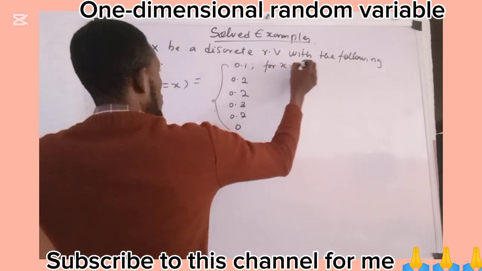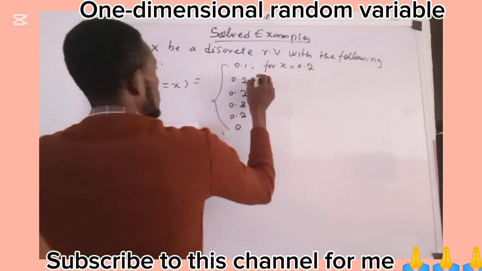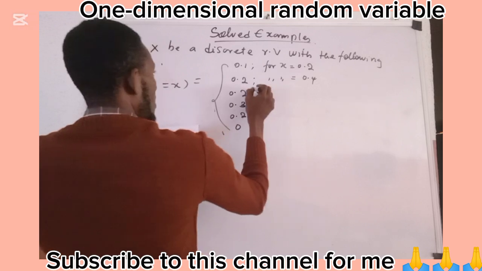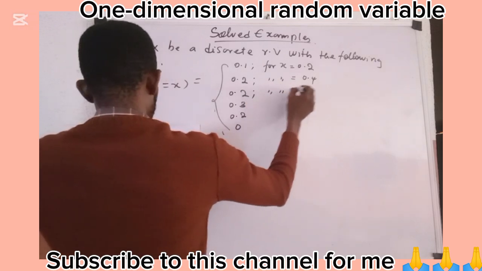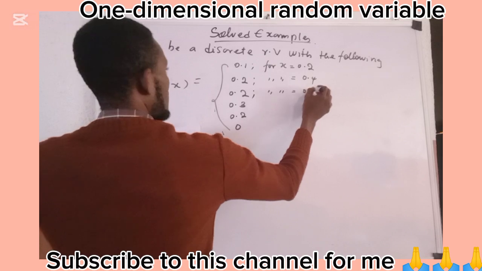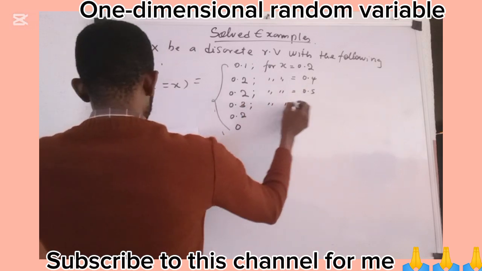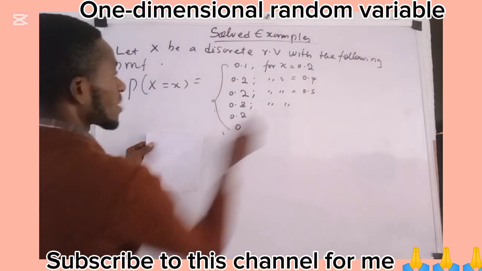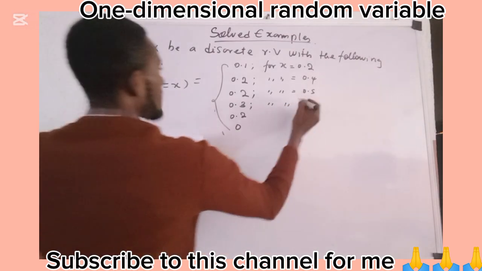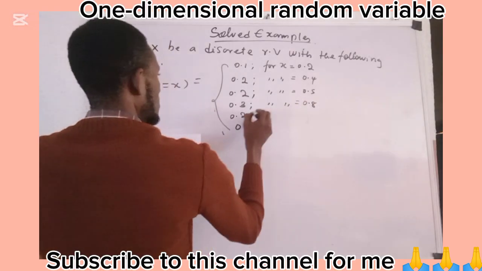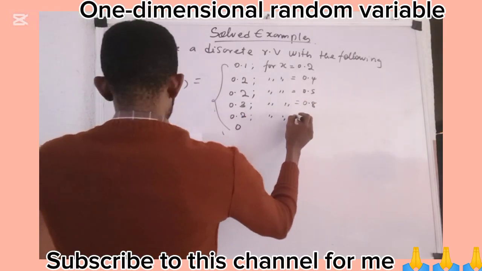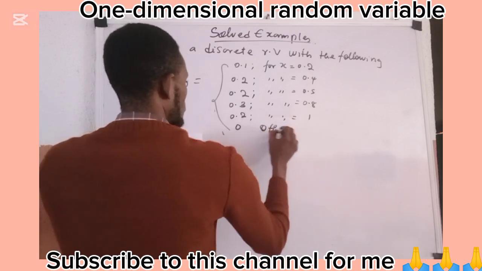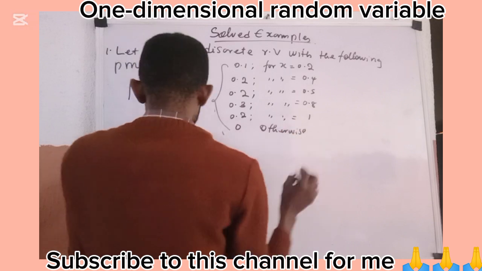for x equals 0.2, for x equals 0.4, for x equals 0.5, for x equals 0.8, for x equals 1, and 0 otherwise. I will explain, so don't bother.